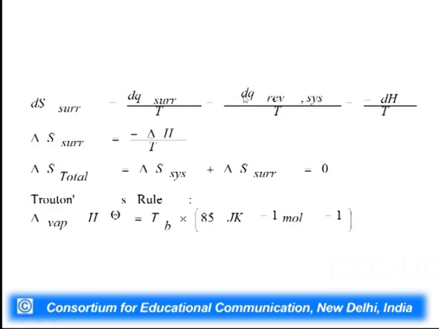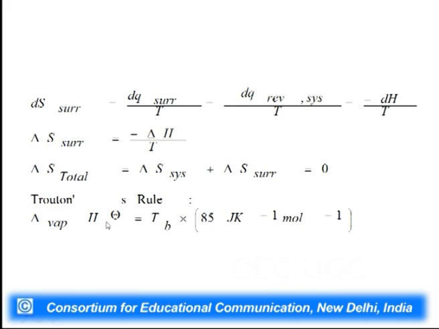So, we can simply write minus dq if we want to express it in terms of the system, and since we are talking about phase change, which is a reversible process, we can write dq reversible by T, which is minus dH by T. So, delta S surrounding is minus delta H by T. So, delta S surrounding is nothing but minus of delta S system, and so delta S total is basically 0. For a reversible process, total entropy change is going to be 0.